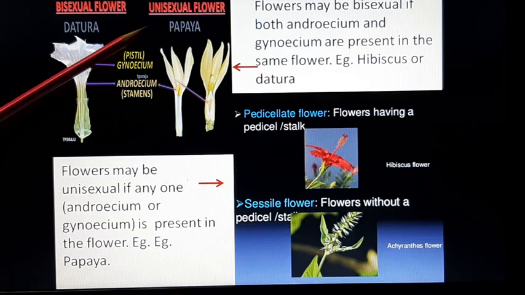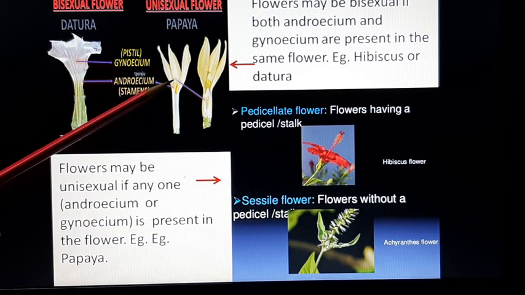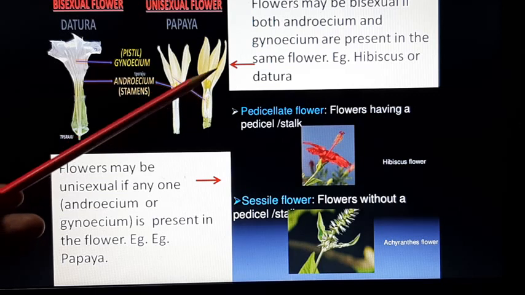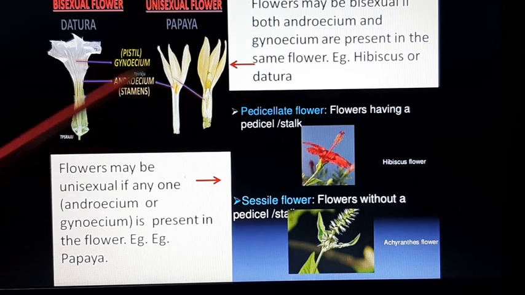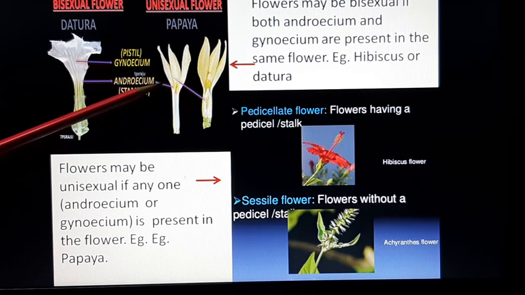A unisexual flower is a flower which has only one of the essential whorls. That means it may have either the androecium or the gynoecium. It doesn't have both. A bisexual flower is a flower which has both androecium and gynoecium inside the same flower. So datura and hibiscus are examples of bisexual flowers, whereas papaya is an example of a unisexual flower.